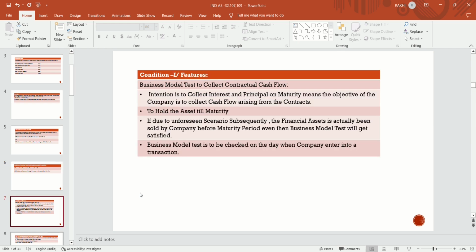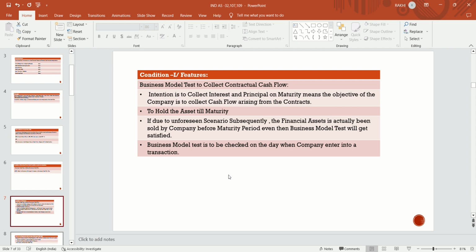So what are the features of the business model test to collect contractual cash flows? Firstly, the entity will check this first condition. The intention is to collect interest and principal on maturity.